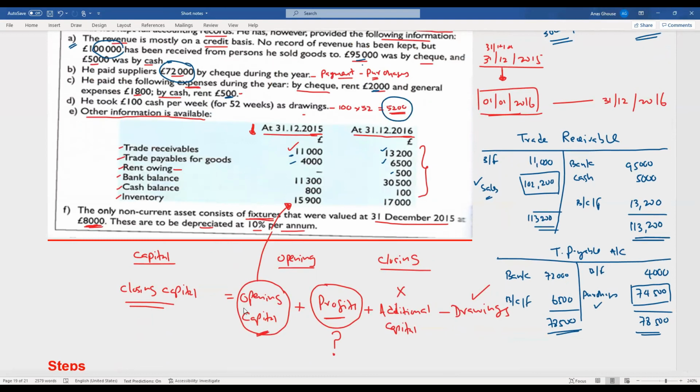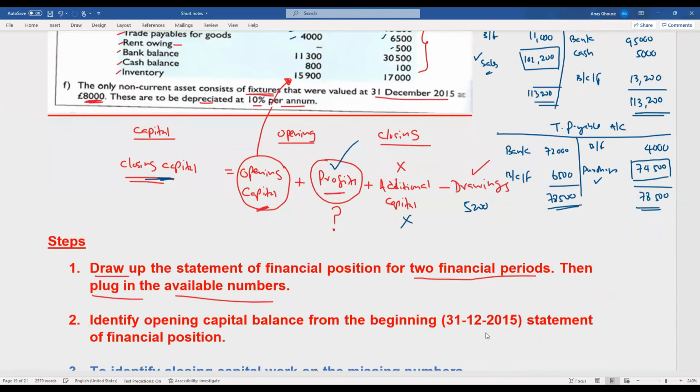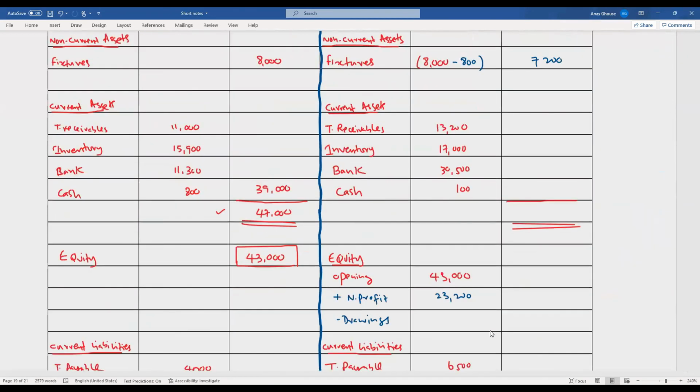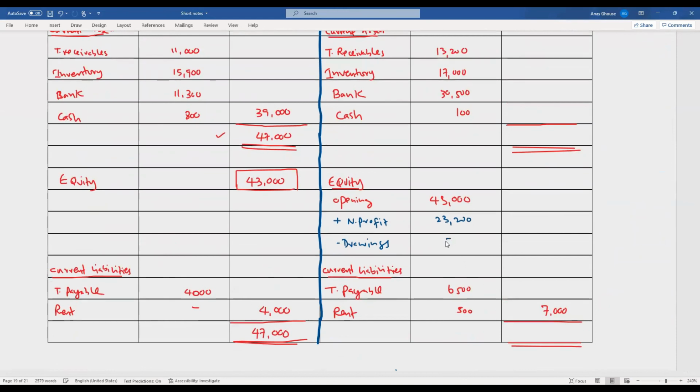So this is the formula. Closing capital is equal to opening capital plus profit, minus drawings. Now we have identified this. There's no additional capital. Drawings given as 5,200. Okay, so let's deduct this 5,200 here, and your financial position should balance now.